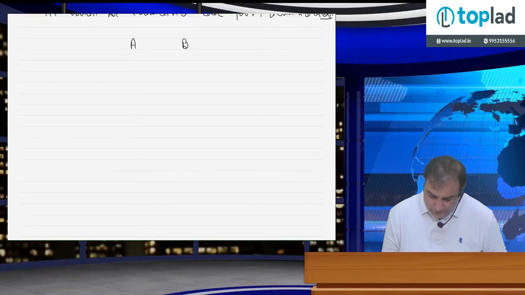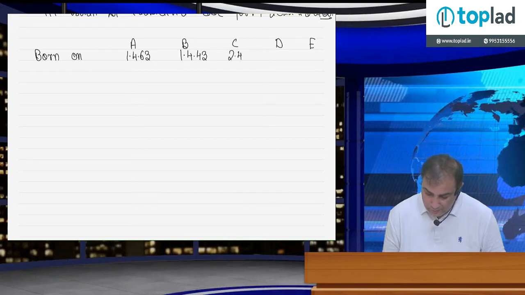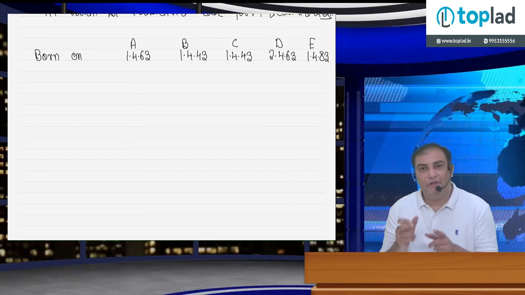A, B, C, D, E. Born on 1/4/1963, 1/4/1943, 1/4/1943, 2/4/1963, 1/4/83. Deliberately I am giving 1st April in every case.